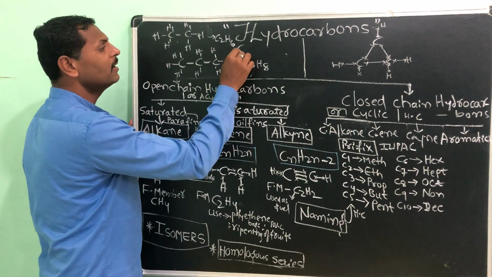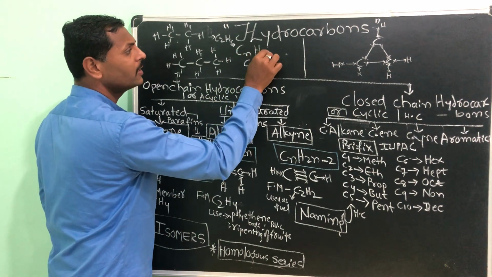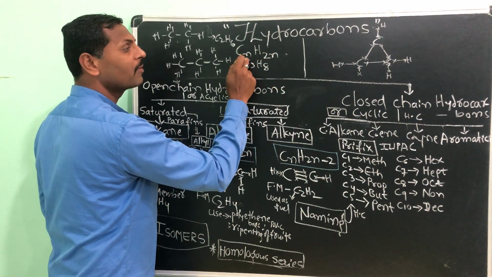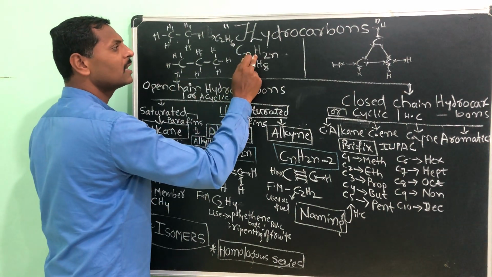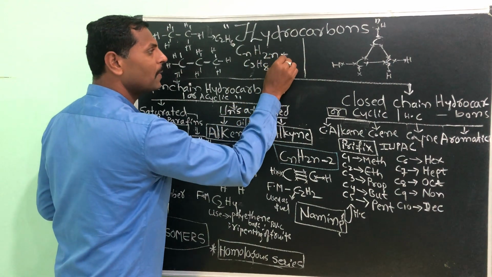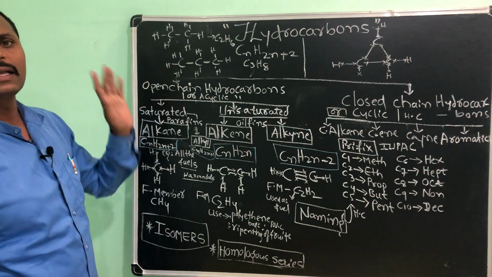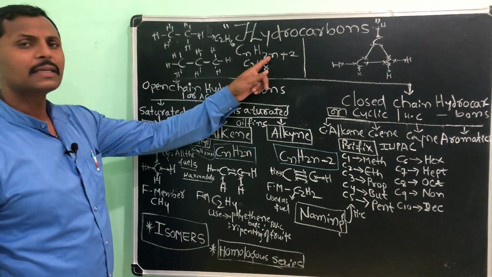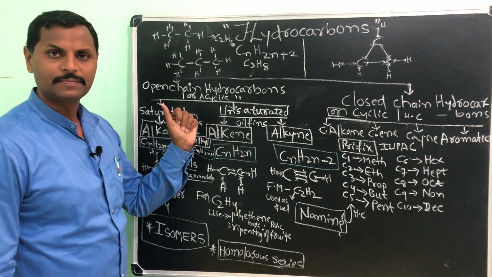C means carbon, n means number of carbon, and 2n means just double the number of carbon atoms is the number of hydrogens, plus extra 2 hydrogens will be there in the alkanes. Okay, so this is the general formula for the alkanes.